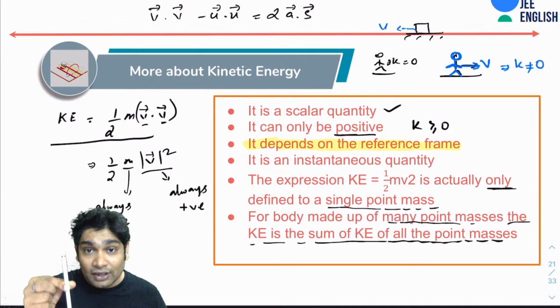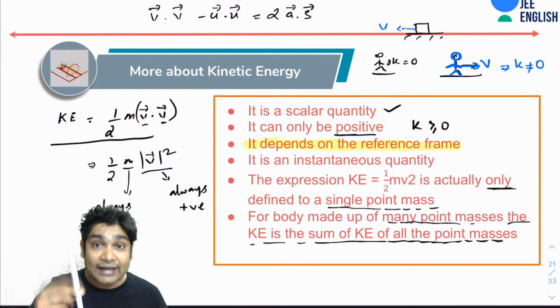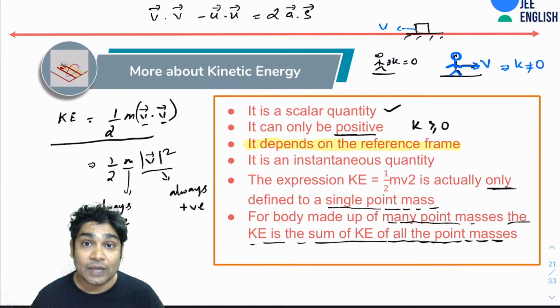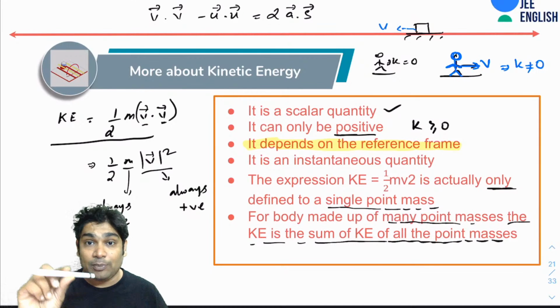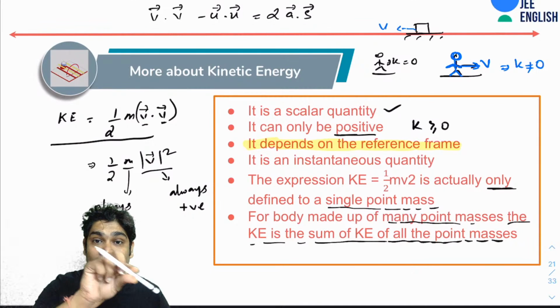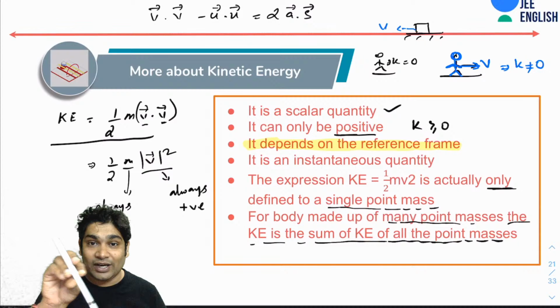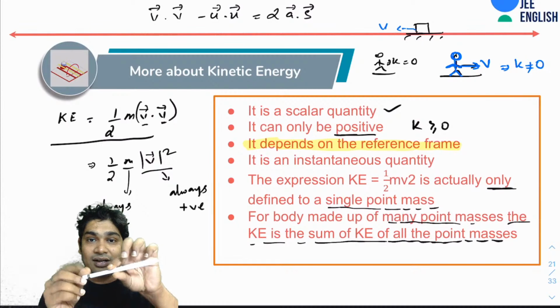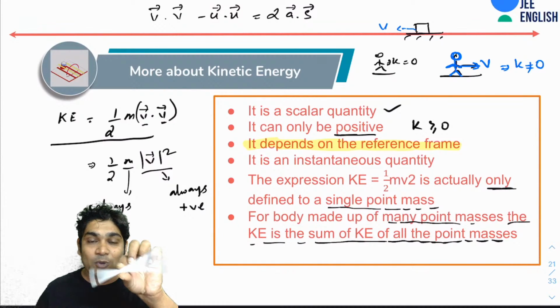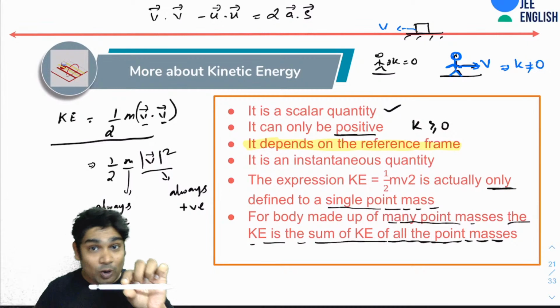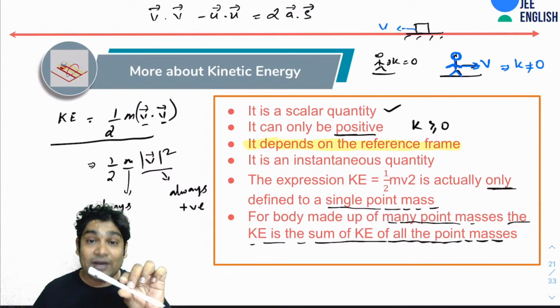In that particular case, I can call the kinetic energy of this entire pen half mv square. However, suppose it moved like this, rotating. Now every point is moving with a different velocity. If I wanted to find the kinetic energy of the pen, what would I do?